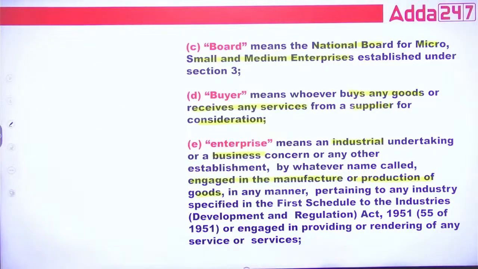This is called enterprise, guys. Done? Okay, so I think this definition is clear to all of you.